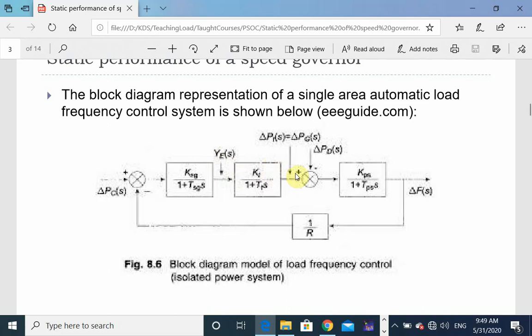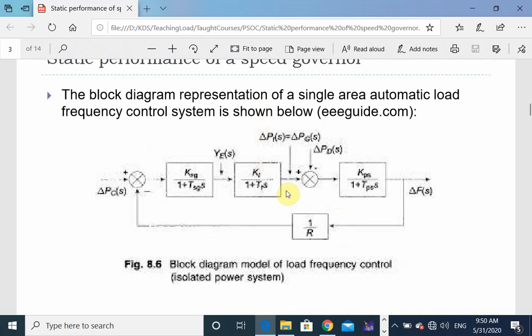Turbine output increases when the steam valve is opened, and decreases when the steam valve closes. This block diagram and the whole automatic load frequency control representation is in terms of changes only. Here we talk about whatever change occurs in the system.